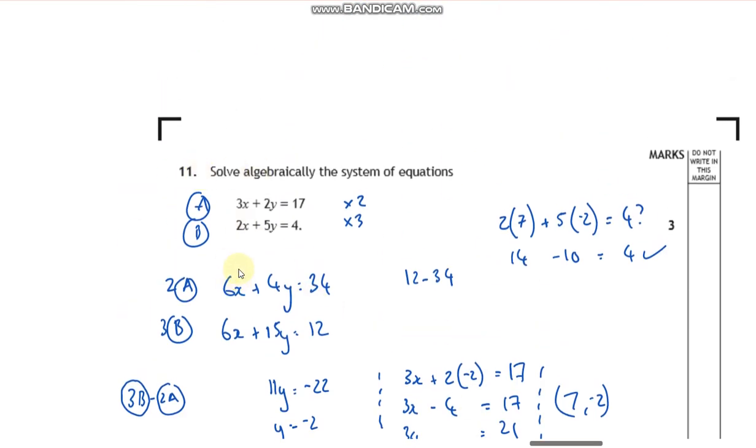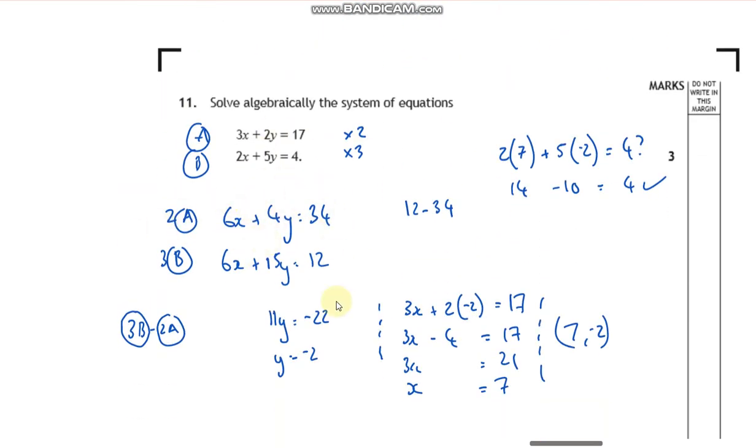But the scaling bit's maybe the trickiest bit. I'm not sure, but just take your time with this. It's great marks to have, especially when they ask you to make up equations. That's worth an extra 2 marks. So really know this. This can be worth 6 marks if the numbers are a wee bit trickier and they ask you to make the equations, and it's not much more difficult than what I've just done. Okay.